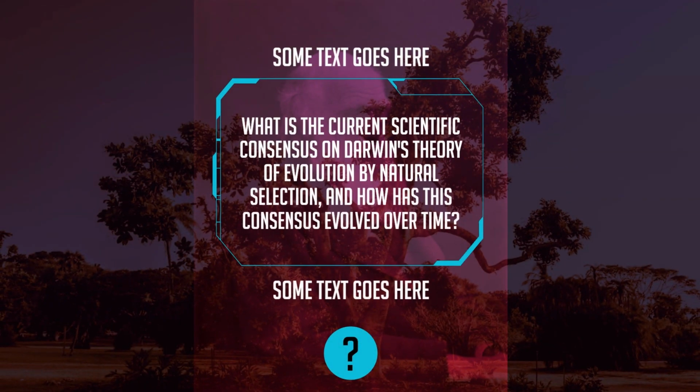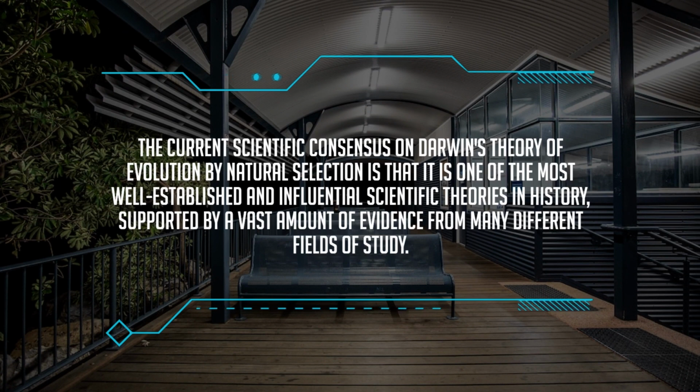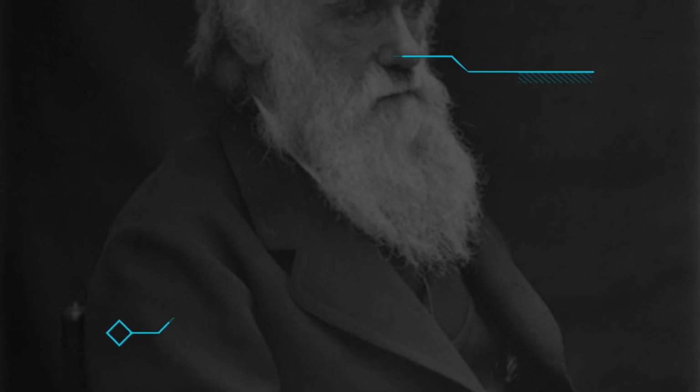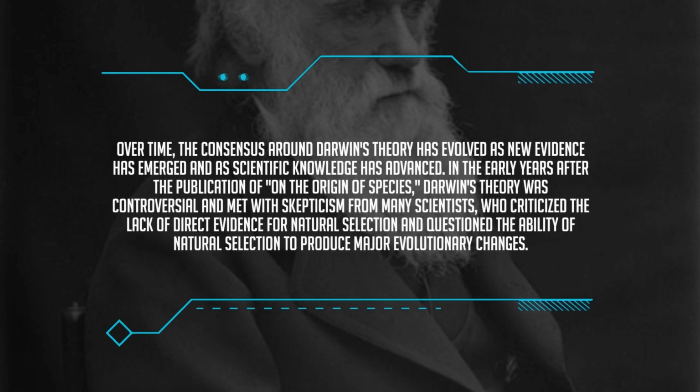What is the current scientific consensus on Darwin's theory of evolution by natural selection, and how has this consensus evolved over time? The current scientific consensus on Darwin's theory of evolution by natural selection is that it is one of the most well-established and influential scientific theories in history, supported by a vast amount of evidence from many different fields of study. Over time, the consensus around Darwin's theory has evolved as new evidence has emerged and as scientific knowledge has advanced.